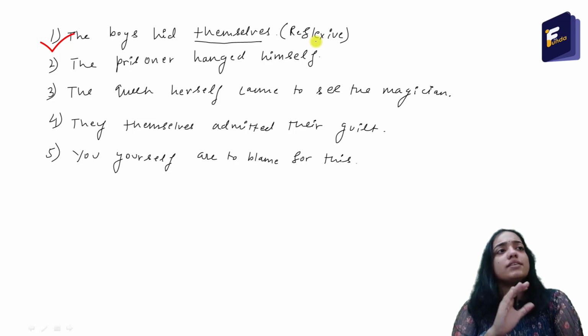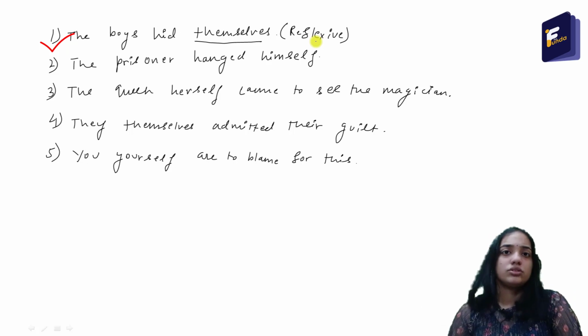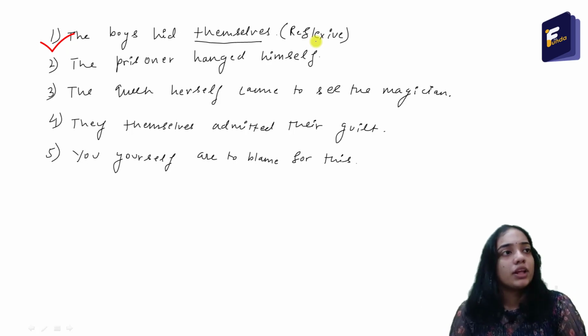Also, you can see that themselves is the object to the verb hid. The boys hid whom? Answer is themselves. So in that way also you can think.